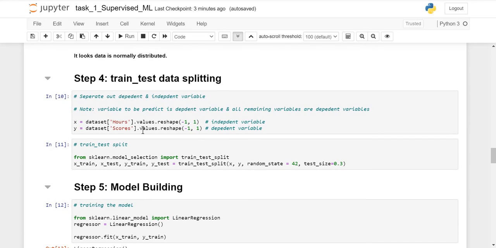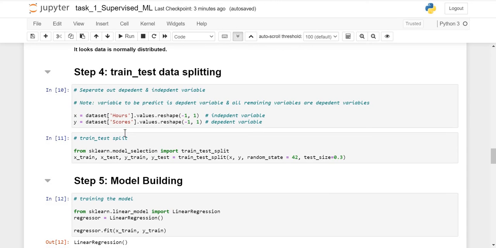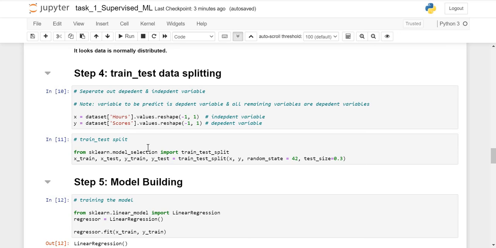So the next step is the training of the dataset. Before that, I have separated the independent and dependent variables. Then I have used train test split, where I have mentioned the test size as 30% and used random state as 42. You can use any number for the random state. The purpose of random state is to produce the same result whenever you execute the code.